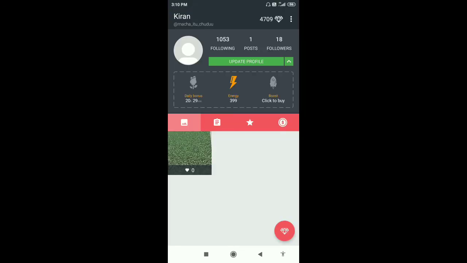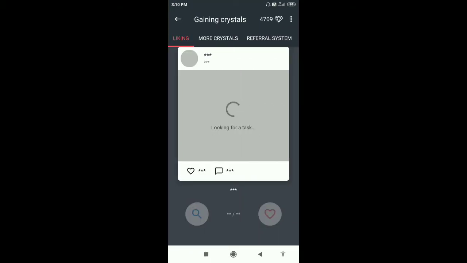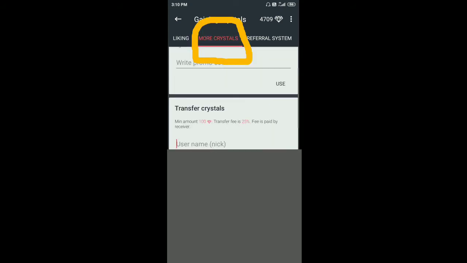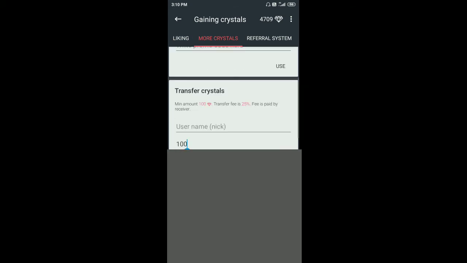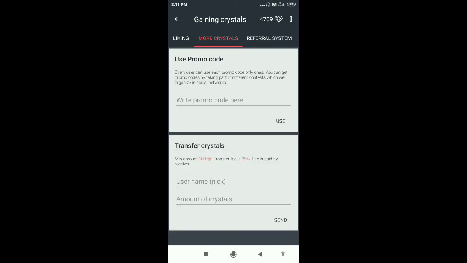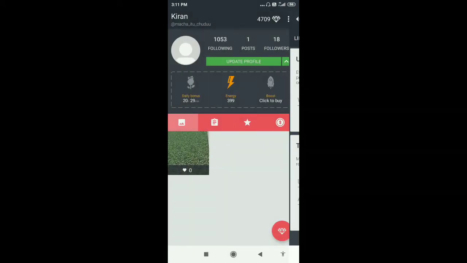Now let's see how to send diamonds to another account. So click on this diamond option. Go to more crystals. Here enter your nickname, I mean enter your main username. Here on crystals you cannot keep below 100. You should keep above 100. So if you want to transfer crystals, don't forget the fee is 25% will be cut off from your crystals.